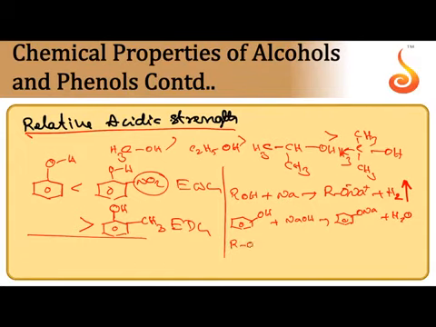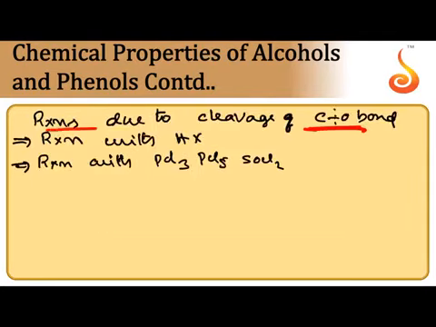Next, alcohols, because of the cleavage of the OH bond, undergo esterification reactions with acid. When carboxylic acid is reacted with alcohol in the presence of an acid catalyst, the OH bond of the alcohol is broken, the CO bond of the acid is broken, and ester is obtained along with the elimination of H2O. That is called esterification.